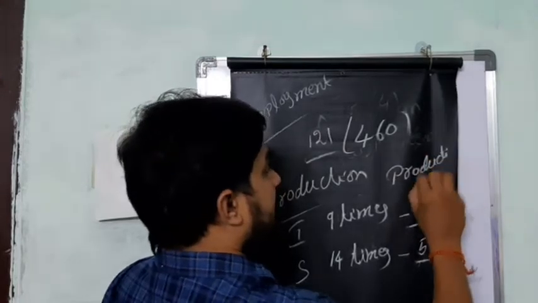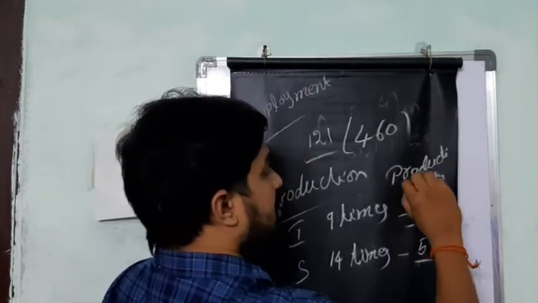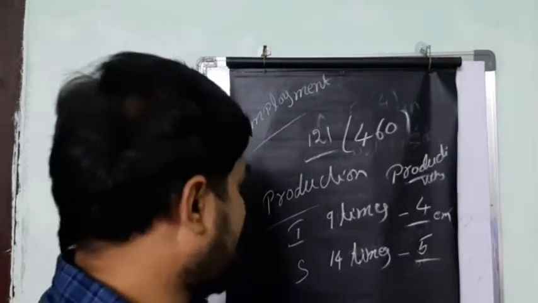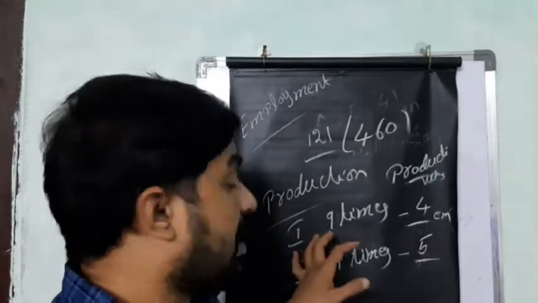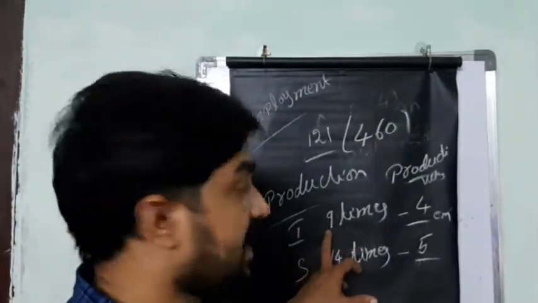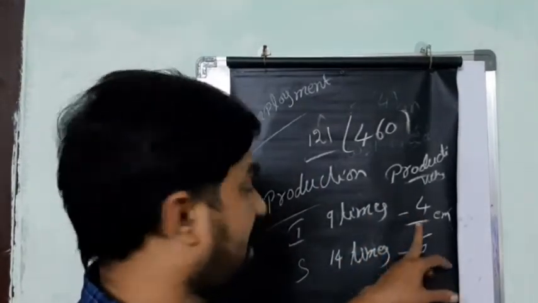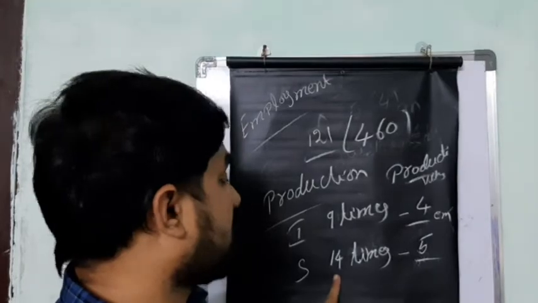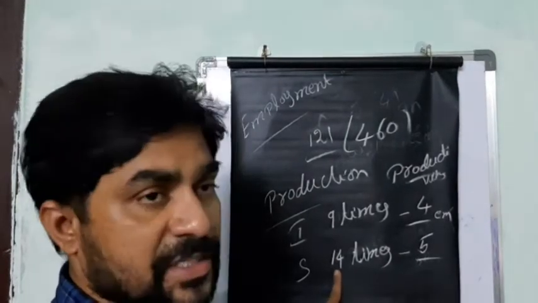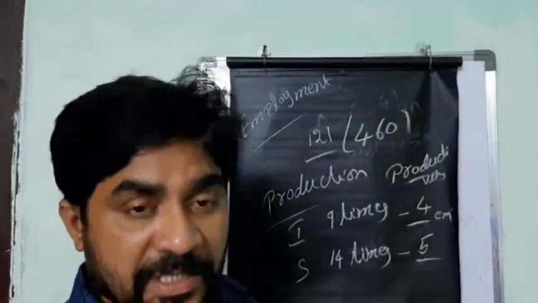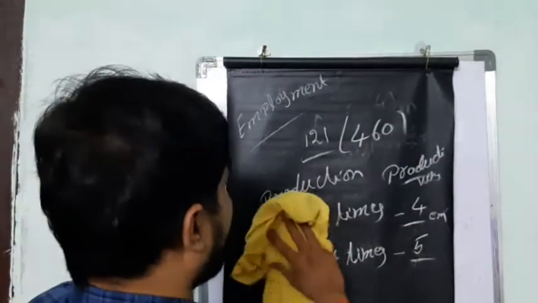So productivity is not good in terms of employment in India. See, 9 times production increase in the industrial sector but only 4 times employment, and 14 times production increase in the service sector but employment only 5 times. This is one of the bad positions in India.